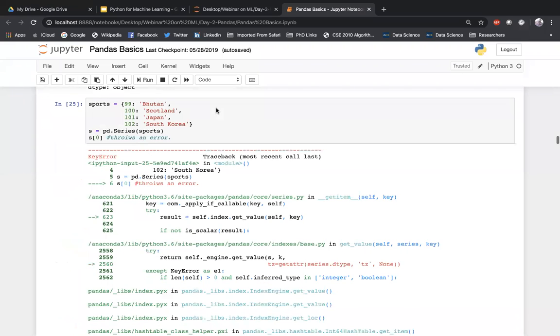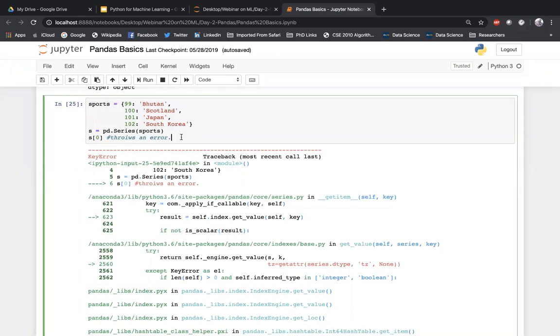Now what is this one? This one is just to show you that the dictionary has these as keys, 99, 100, 101, 102 and so on. These are the values, and you converted that into a series. Now you are trying to retrieve s of 0. But please understand, 0 is either an index position or a key value.